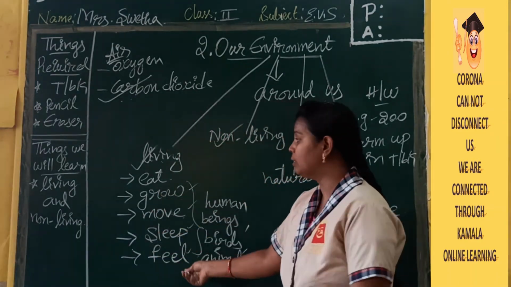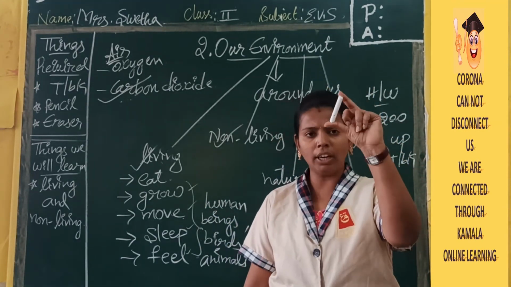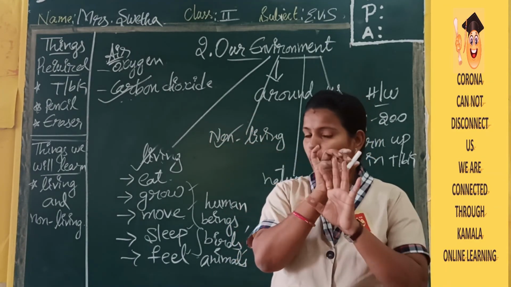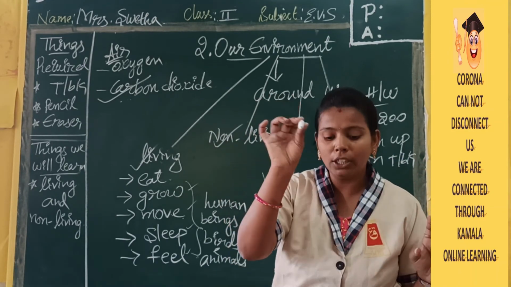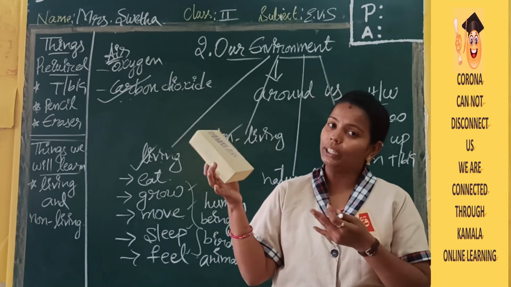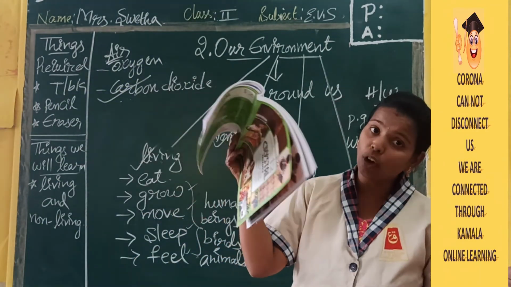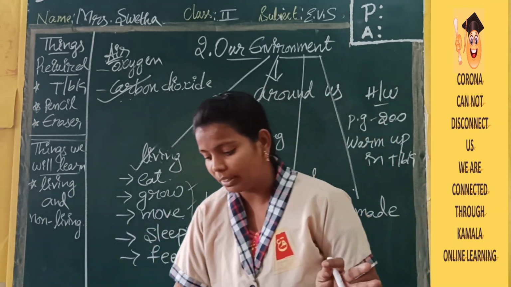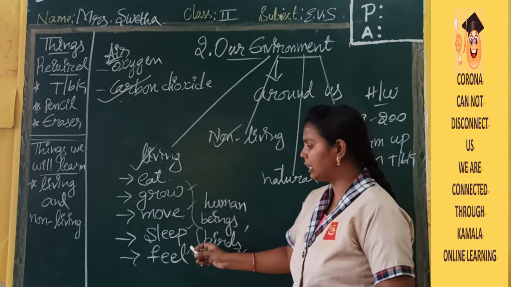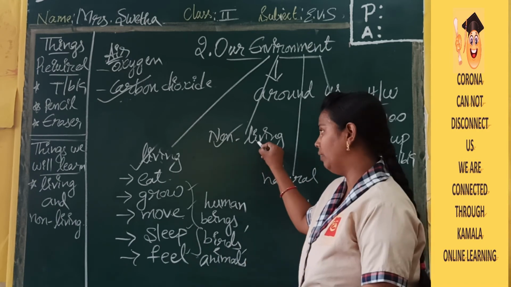So what will non-living things do? They will not do anything. They will sit in one place. See, is this stopper a living thing or a non-living thing? It is not moving, not breathing, it will not eat. It will not do anything, so it is a non-living thing. See this duster, will it eat? Will it sleep? No, so it is a non-living thing. See this book, can it eat anything? Can it move? Can it grow? No, so it is also a non-living thing. If a non-living thing will not do any of these activities, eat, grow, move, sleep, feed, then it is non-living.